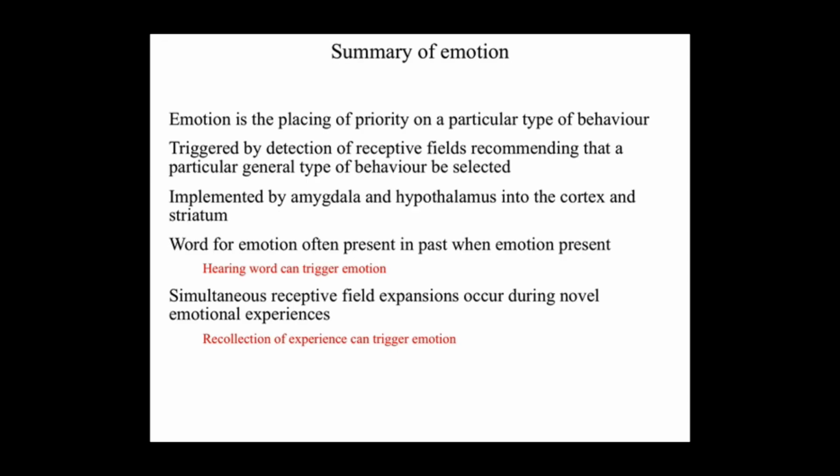So, an emotion is the subjective experience of a priority being placed on a general type of behavior. Placing such a priority is itself a behavior that must be recommended and selected by the brain. Some of the key receptive fields that recommend emotions are located in the amygdala, and the amygdala and hypothalamus implement priority selections. And because of speech-type capabilities, hearing the word for an emotion can trigger the emotion, and the memory for an emotional event can also trigger the emotion.